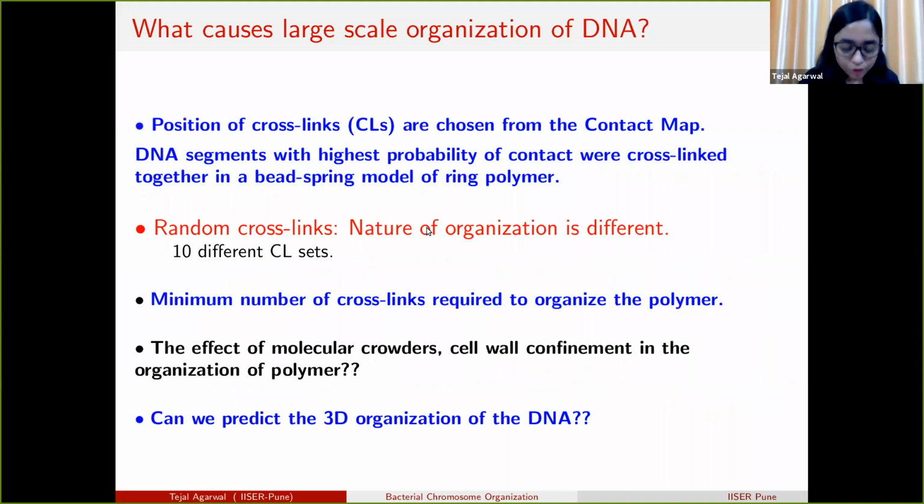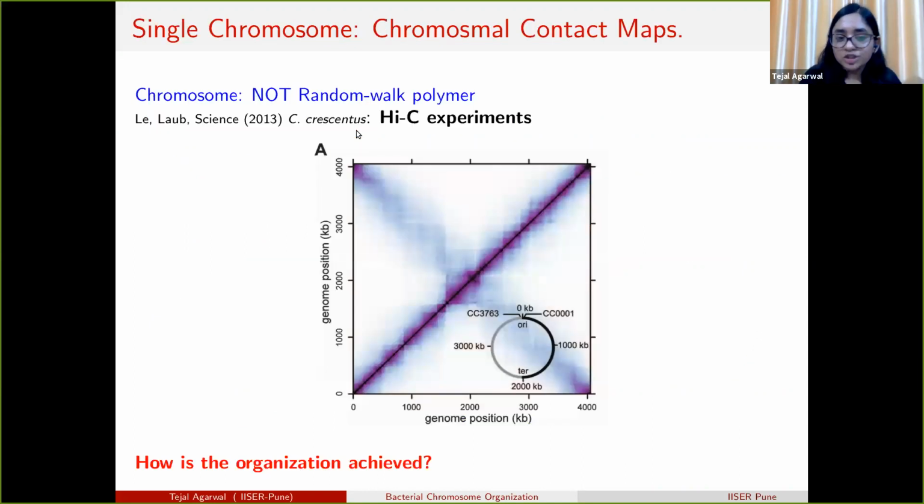So the question is, how many crosslinks should we choose, and how to choose the position of these crosslinks? To choose the position of the crosslinks, we take the help of the Hi-C contact map. In the Hi-C contact map, certain segments have high probability, so we can cross-link these particular monomers. Suppose 3000 and 1000 come with higher probability, we take these two monomers in our bead spring polymer and cross-link them.